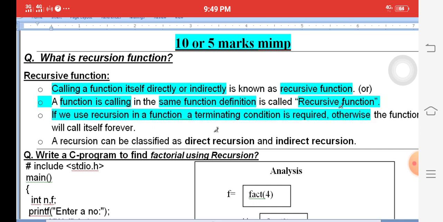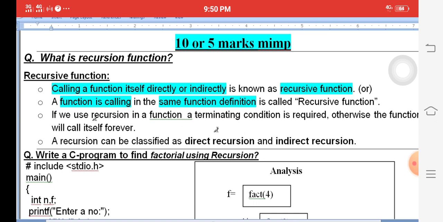There are two definitions; it is better to write only one definition. Recursion is nothing but a function calling itself directly or indirectly.